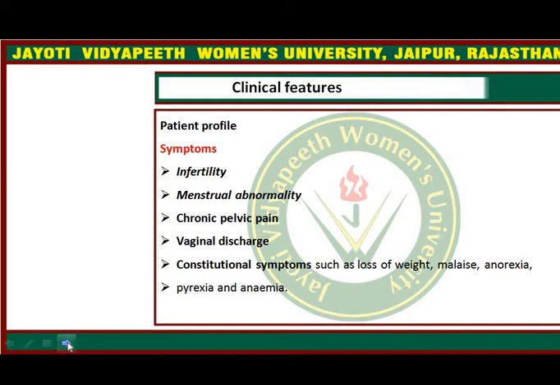Whenever the patient comes with genital tuberculosis or infertility, she will have a previous history of lung tuberculosis or tuberculosis of lymph nodes, or she will have a family history of tuberculosis, or some history related to tuberculosis in herself or the family. This is the patient profile.